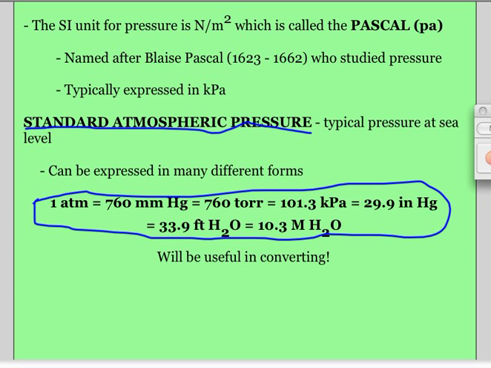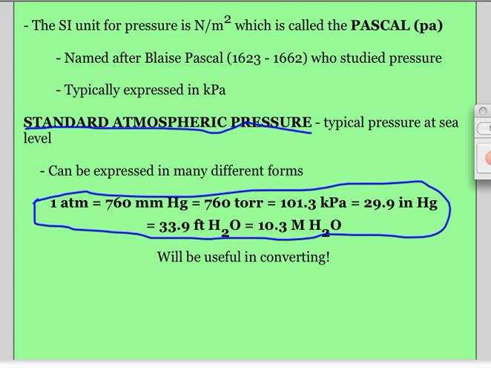And this is not all of them. In the book, there's more, and on your homework, you're going to have to look in your book because I think they ask for bars and stuff. So there are a lot of conversions for pressure that you need to be familiar with, and these all just equal each other. So 760 millimeters mercury equals 101.3 kPa, and so on and so forth. So just use them to convert between the two.